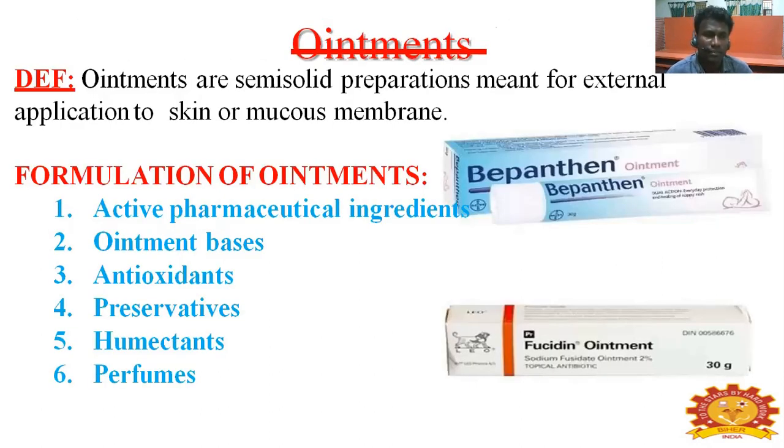Ointments. Ointment definition: ointments are semi-solid preparations for application to the skin or mucous membranes. The formulation of ointments includes the active pharmaceutical ingredients, the ointment base, antioxidant, preservative, humectants, and perfumes. See the slides for examples: the paraben ointments and the fusidic acid ointments.